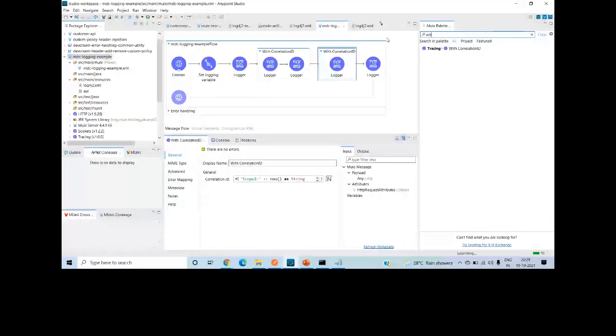This is very important when you are executing transactions or requests across multiple flows. You can define this scope, and whenever you want to group some kind of events, you can group them within this correlation ID. That is why this correlation ID component is important, right? These are the things which have been introduced by MuleSoft recently.